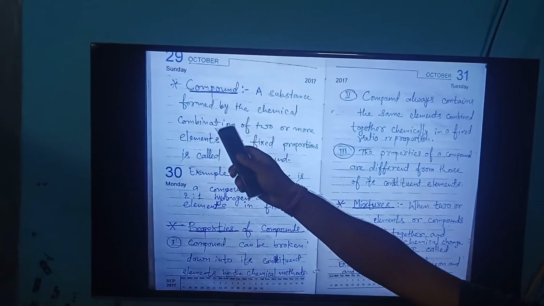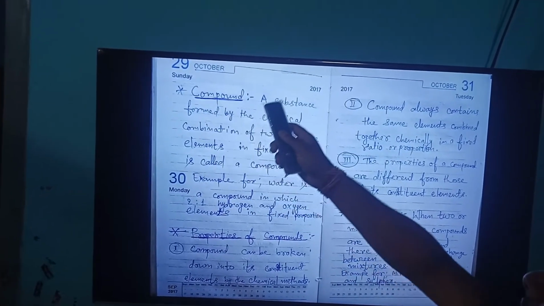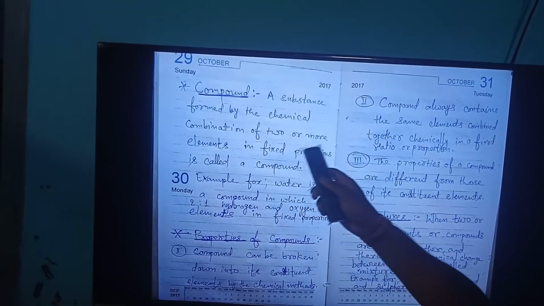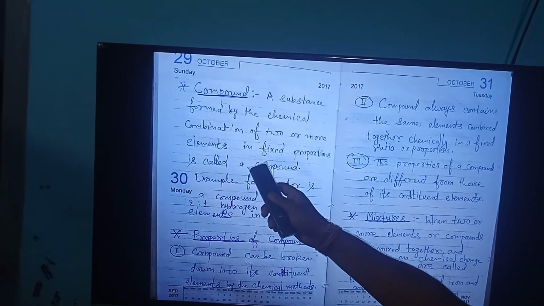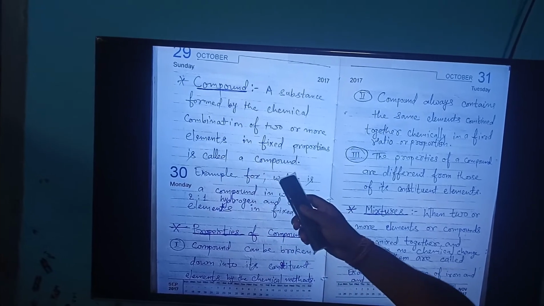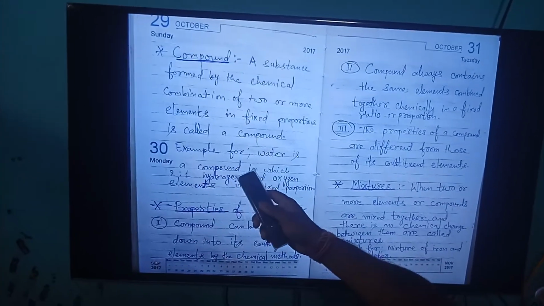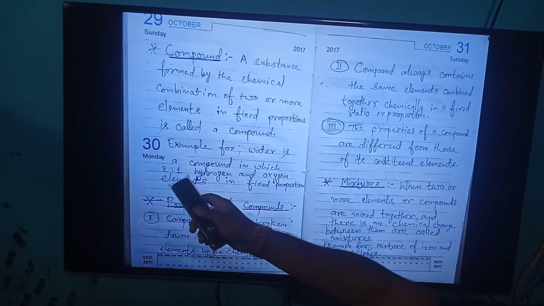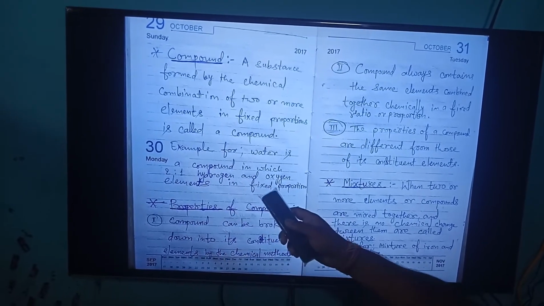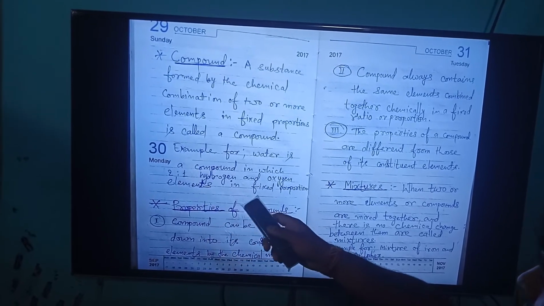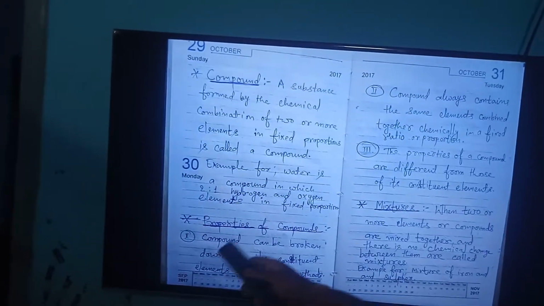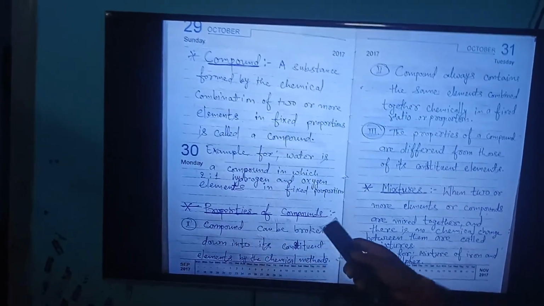Now we are going to talk about compounds. A substance formed by the chemical combination of two or more elements in a fixed proportion or ratio is called a compound. Example, water is a compound in which hydrogen and oxygen elements are in a fixed 2:1 proportion. Now, properties of compounds.